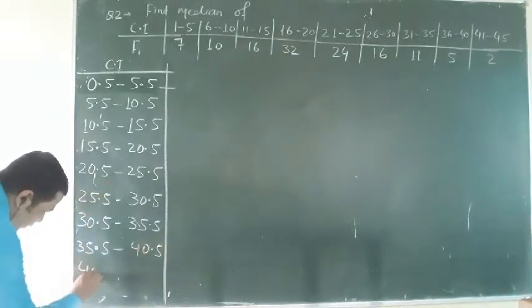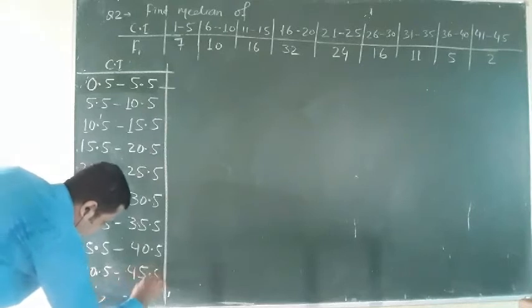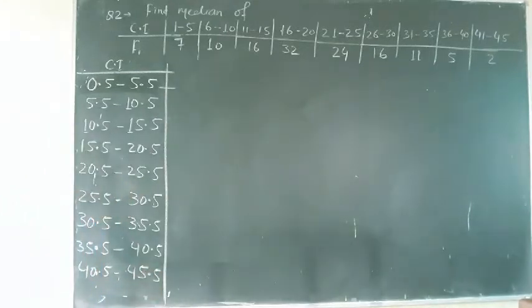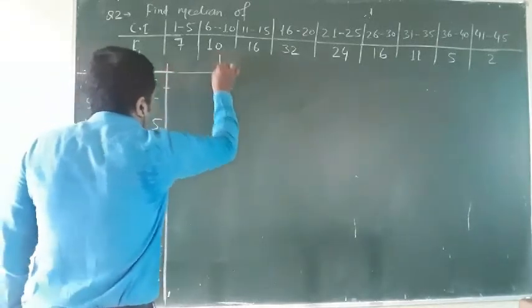Now 40.5 to 45.5. This is the CI of exclusive form.